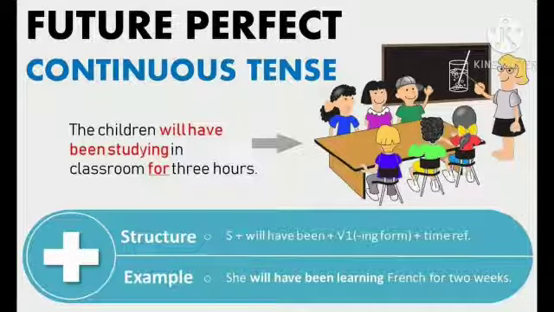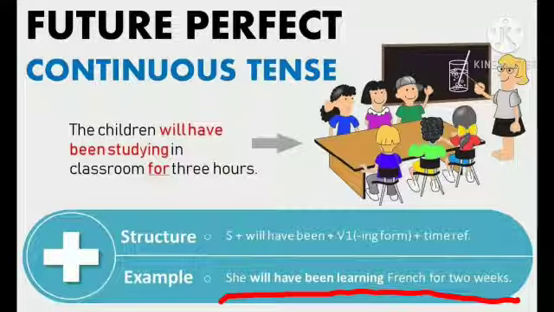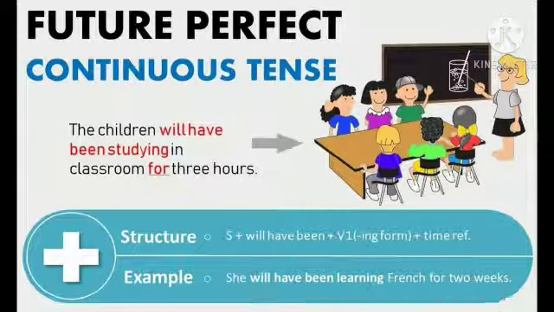Now here you can see it is written, the children will have been studying in classroom for 3 hours. Means we are telling about future action. One more example. She will have been learning French for 2 weeks. Now again we are telling about the action that is to be done in future. Hope the topic is clear to you.